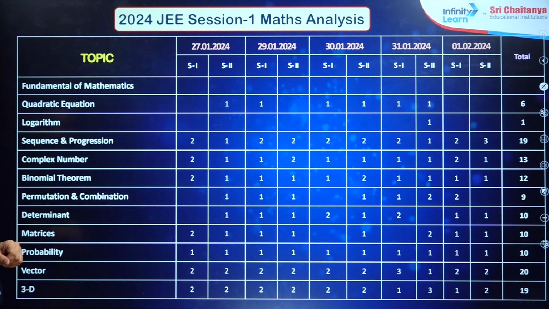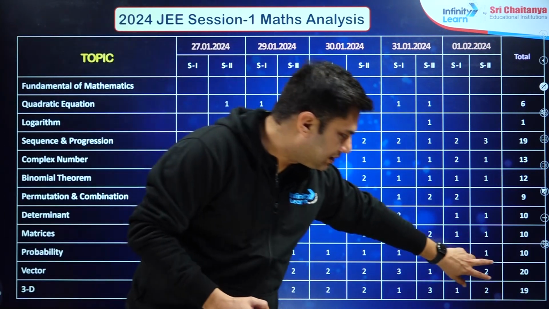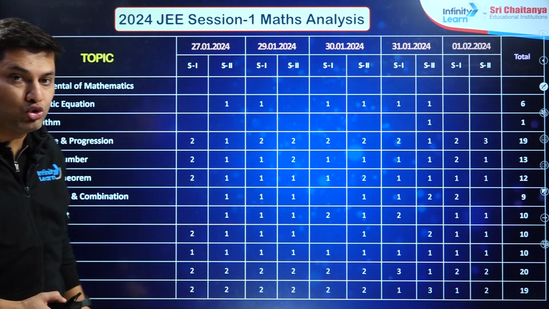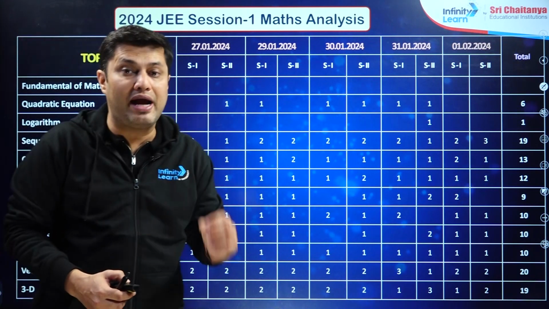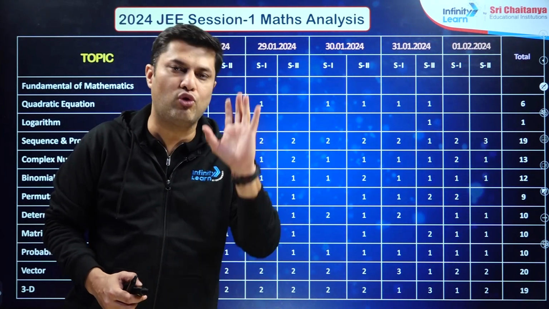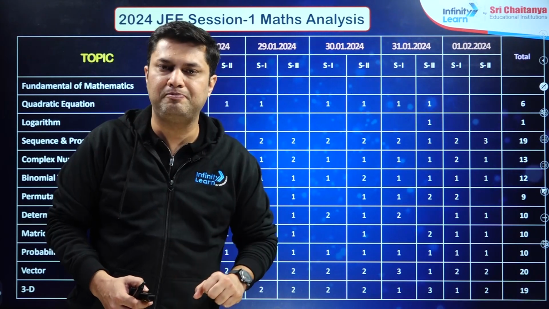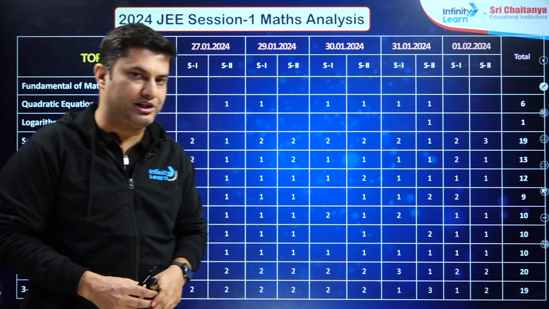PNC, 9 problems. Determinants, matrices and probability, 10 problems each. Vector and 3D, you can see it's a huge high weightage chapter, 20 questions, that means 2 questions from vectors and 2 questions from 3D. Despite the reduction in syllabus in vectors and 3D, they still managed to ask 4 questions out of 30 problems in a JEE Main shift. So that's a very good weightage.